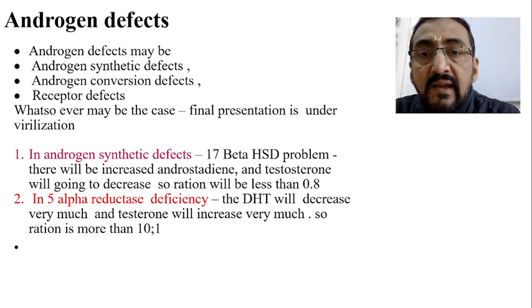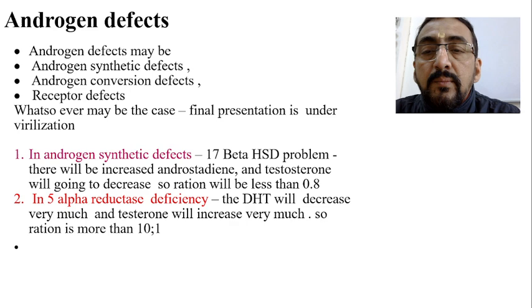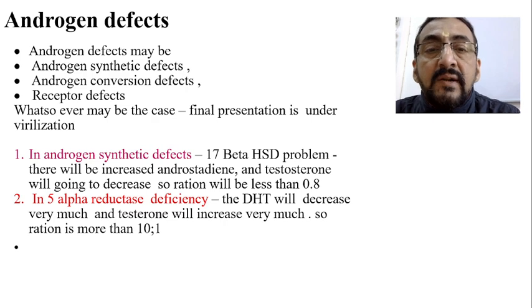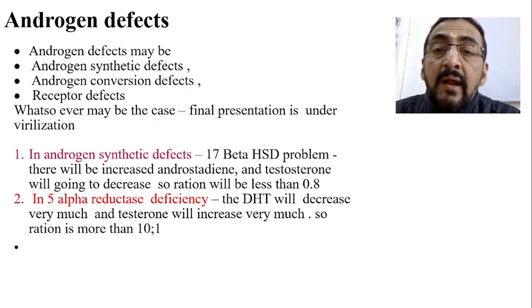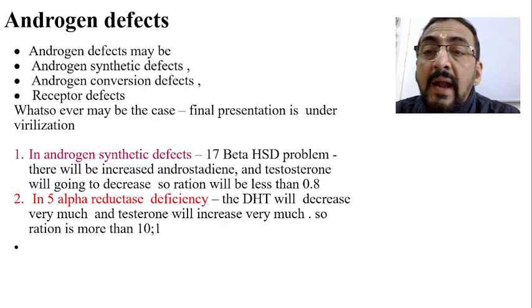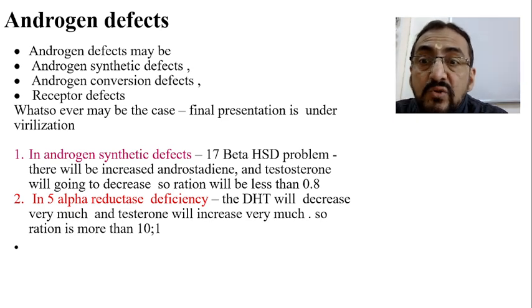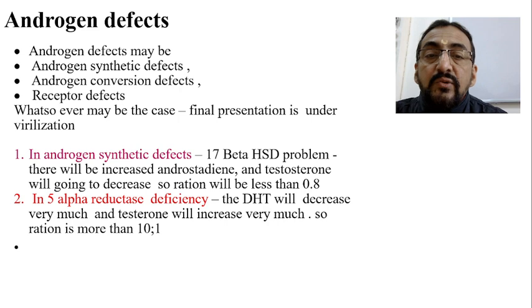If there is a problem with the androgen synthesis, if there is a 17 beta HSD problem, there will be increased androstenedione and decreased testosterone, and this leads to a decrease in the ratio.